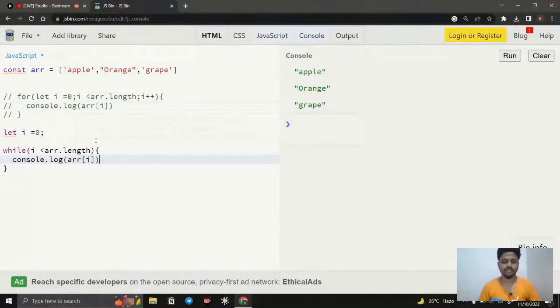Once it is done, I need to increment the value, because if I don't increment the value, then as I already said, it is going to be an infinite loop. If the loop runs infinite times, the memory in our browser, the storage of the memory, is going to be full, and a stack overflow also happens. So what is a stack overflow? For example, if you are telling the browser you need to execute something, there are two things in our browser: one is the call stack, and another is the memory heap.